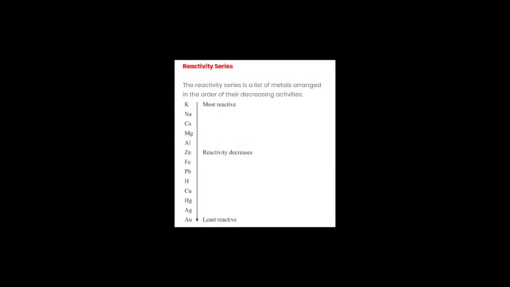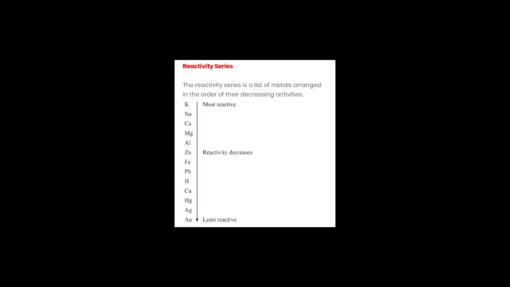This is going to be more clear to you, children, with the help of the reactivity series, by which we can come to know which metal is more reactive and which metal is less reactive. We can compare the reactivities of the metals by this series, which is called the reactivity series. The reactivity series is the arrangement of metals in a vertical column in order of their decreasing reactivities downwards. We can also call it the activity series of metals.